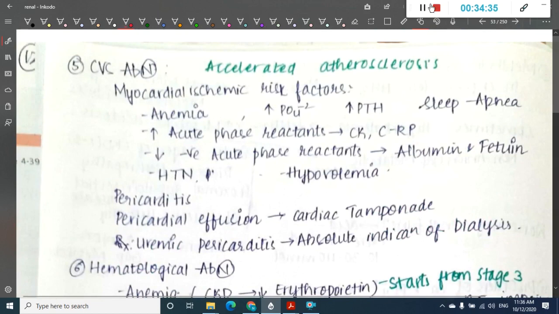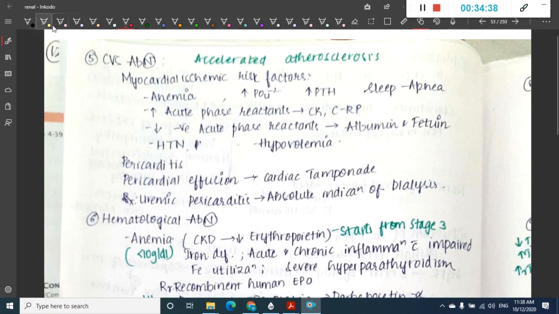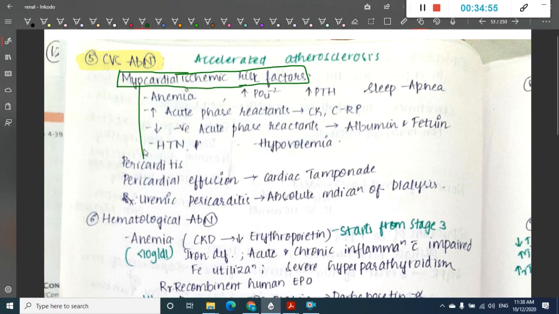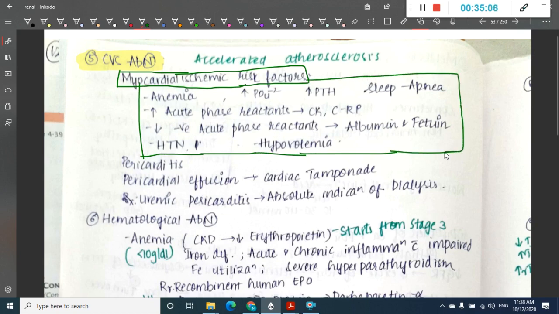Then let us learn about CVS abnormalities. In the CVS abnormalities, most importantly, we have myocardial risk factors which are associated with CVS abnormalities. These include anemia, increased phosphorus, increased parathyroid hormone, sleep apnea, increased acute phase reactants like creatine kinase and C-reactive protein, decreased negative acute phase reactants like albumin and fetuin, hypovolemia, and hypertension.